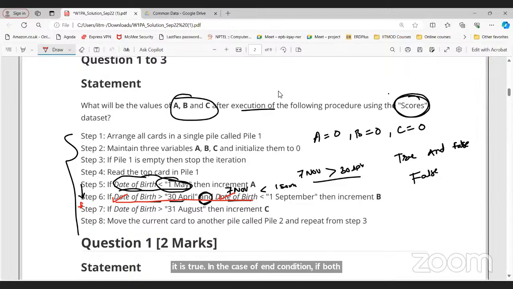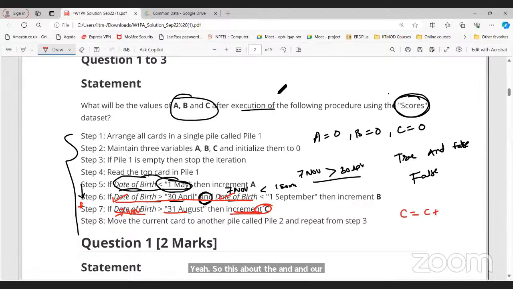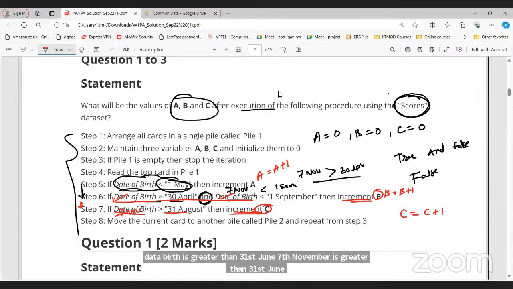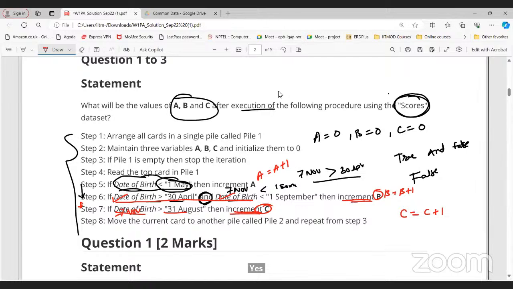What about step 7? If date of birth is greater than 31st June, 7th November is greater than 31st June. Yes. Then increment the value of C. Increment means what? C equals C plus 1. Increment A means A equals A plus 1. B means B equals B plus 1. So when I say increment, we are adding plus 1 here, right?